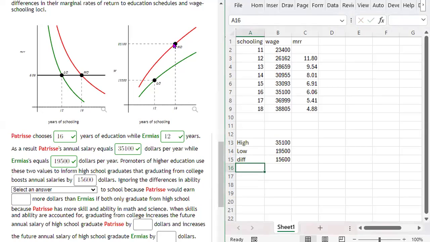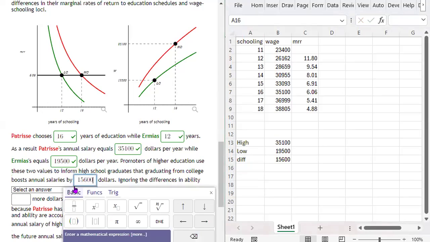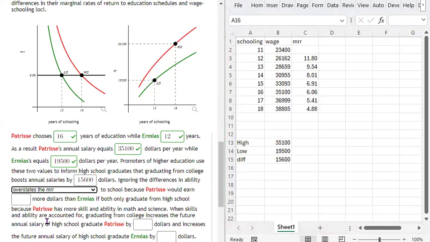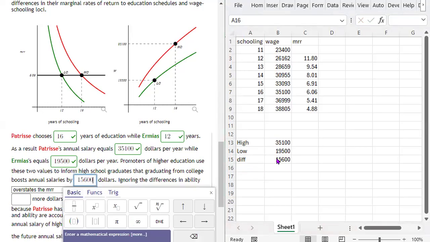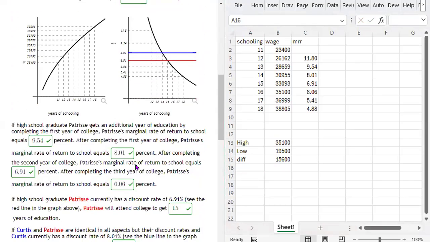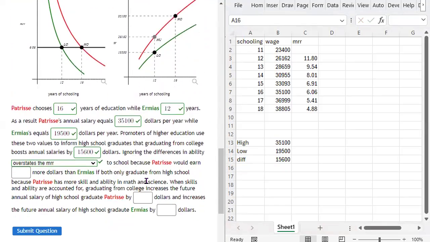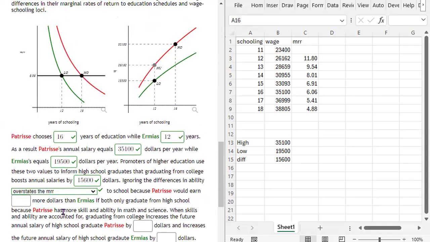Because this is what we observe from college graduates, and this is what we observe from non-college graduates, right? Ignoring the differences in ability overstates the marginal rate of return to schooling because Patrice, she'd earned that value, right?